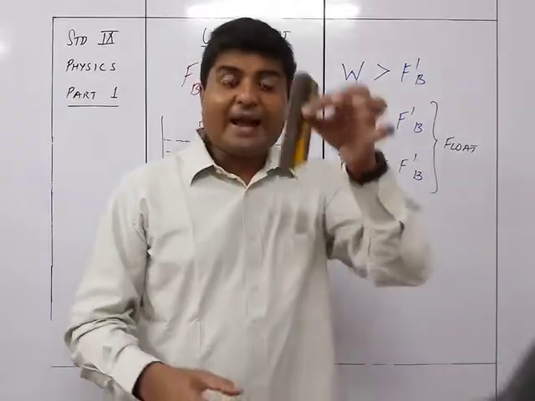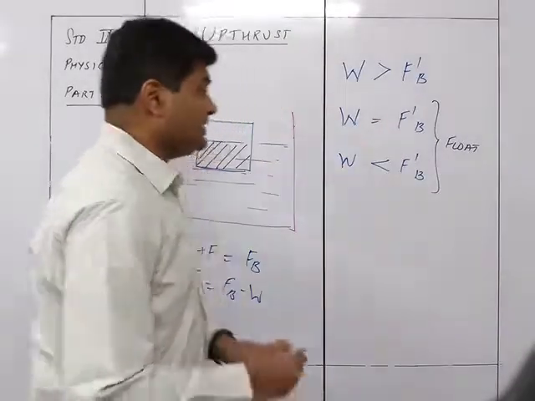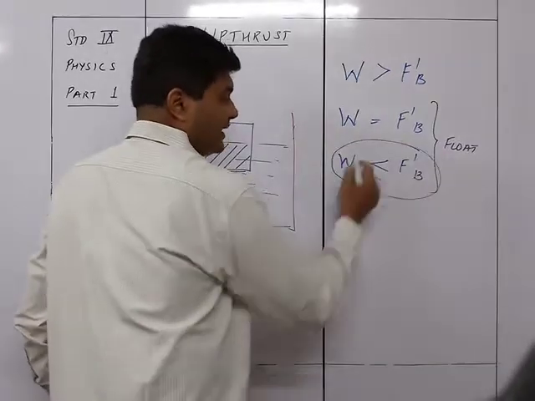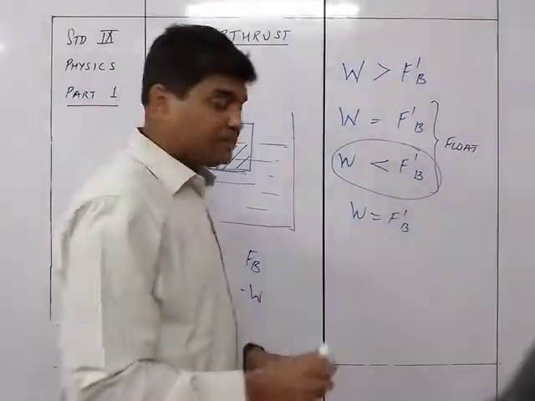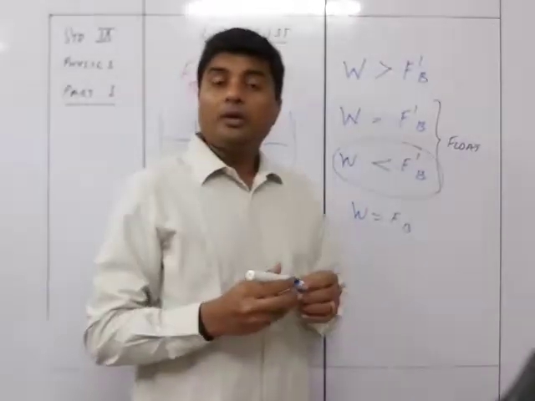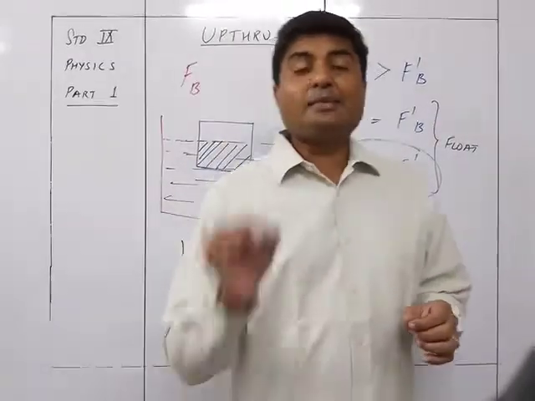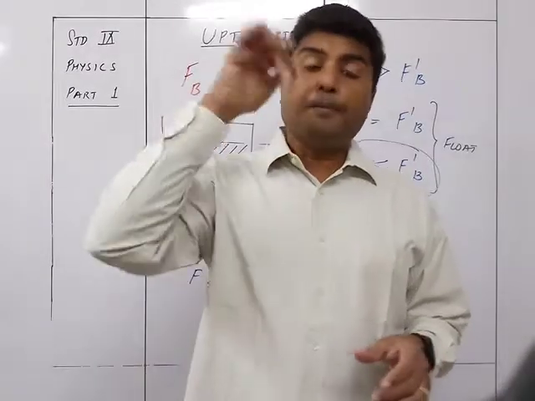So at the floating condition, W will be equal to FB, not F dash B. F dash B is the maximum upthrust available to us when the body is completely submerged.